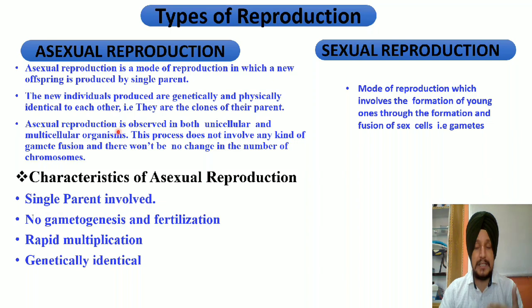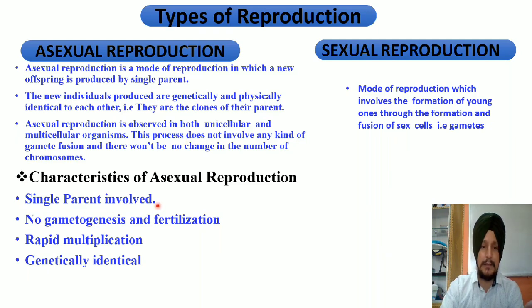Moreover, it is that form of reproduction which is observed in all unicellular organisms as well as some multicellular organisms, and it is based only on mitotic division. There is no change in the number of chromosomes of the parent cell after the reproduction. So it has 4 important characteristic features.